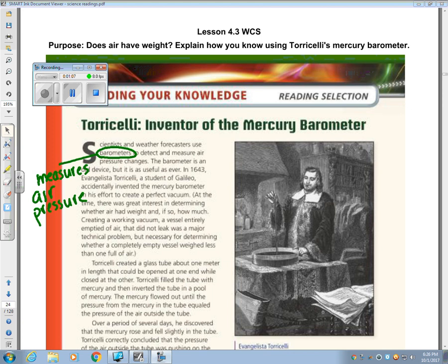So the first thing I need to do is circle the word barometer and know it's an instrument that measures air pressure. Note also, at the time, he was trying to make a perfect vacuum, not a barometer.